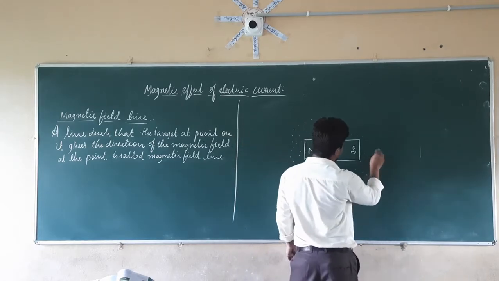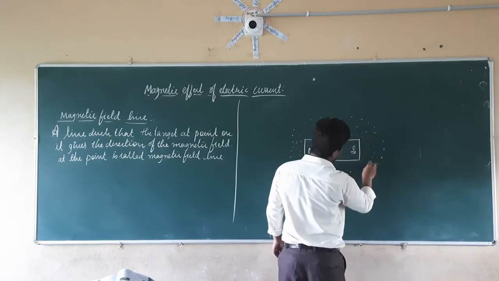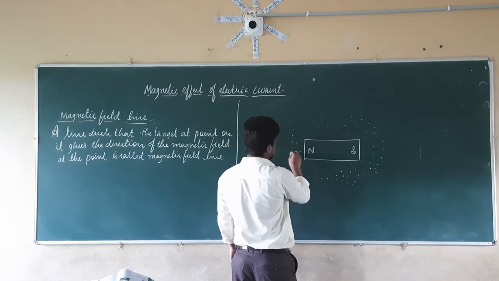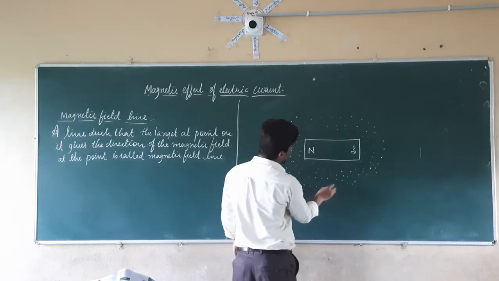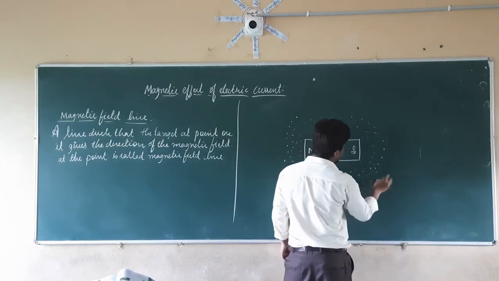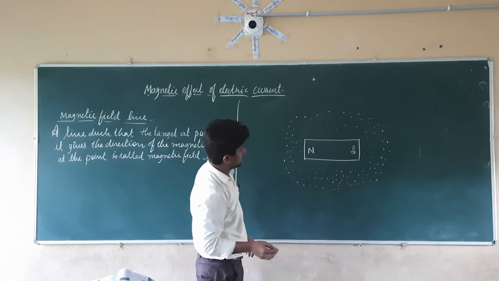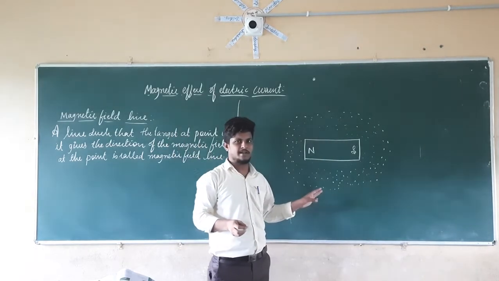Powdered iron filings we are going to keep here, like this. There will be a number of iron filings kept around the bar magnet on a cardboard. They are not attracting now.